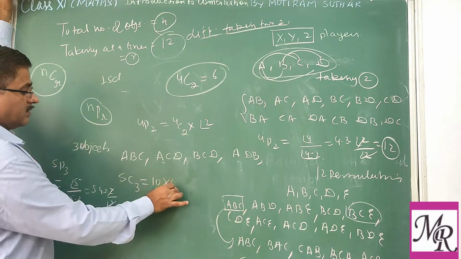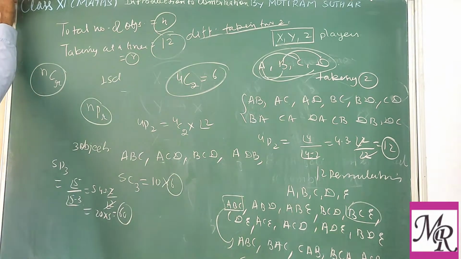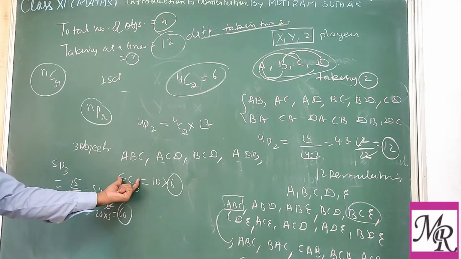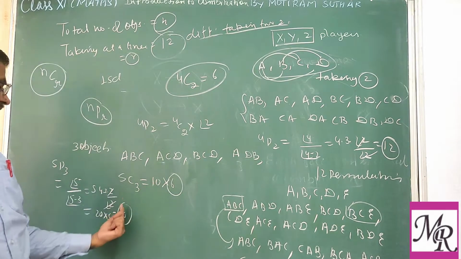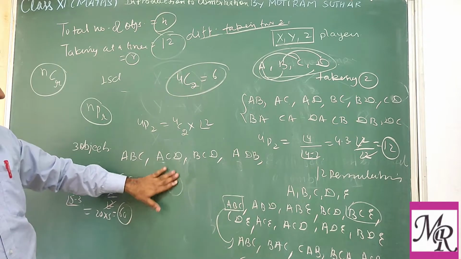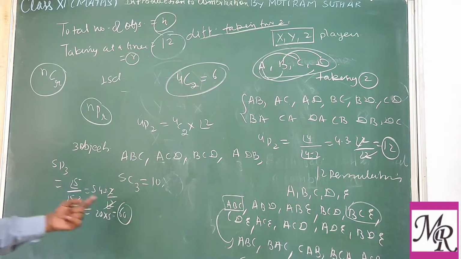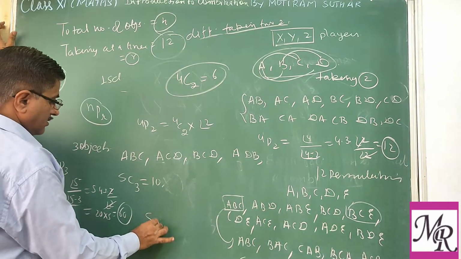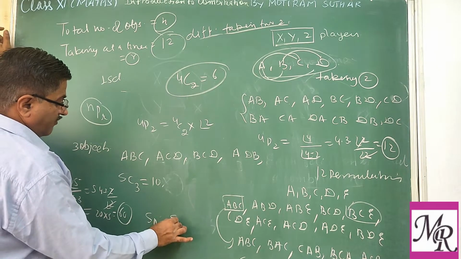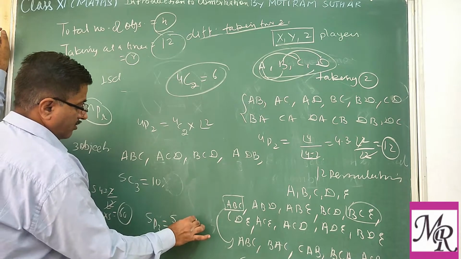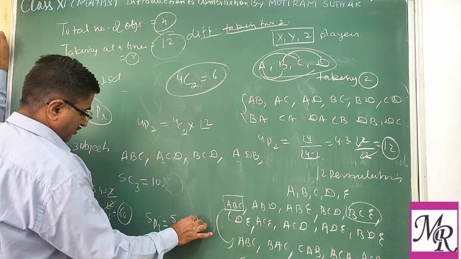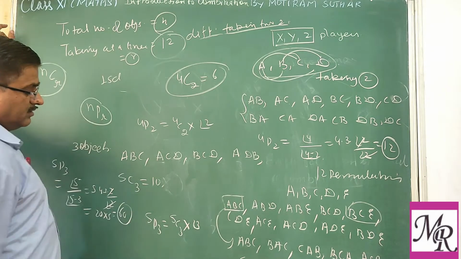So this should be multiplied by 6. If you multiply the combination by 6, then we get 60. It means what? The value of 5P3 equals the value of 5C3 into 6, or you can say factorial 3.